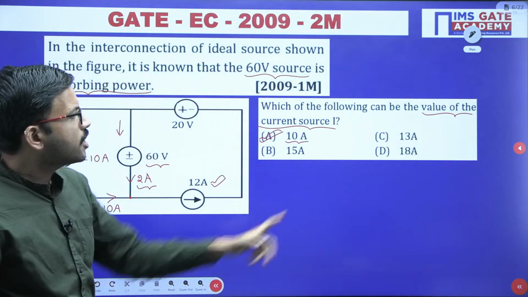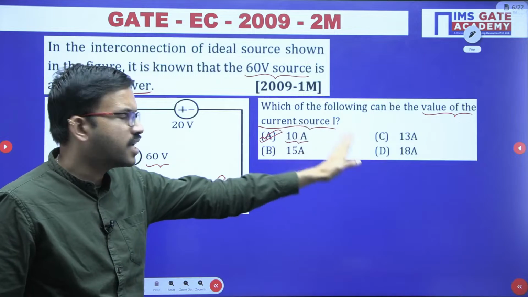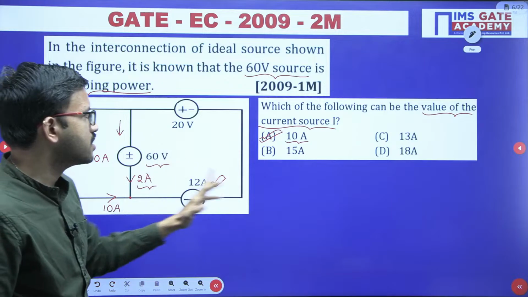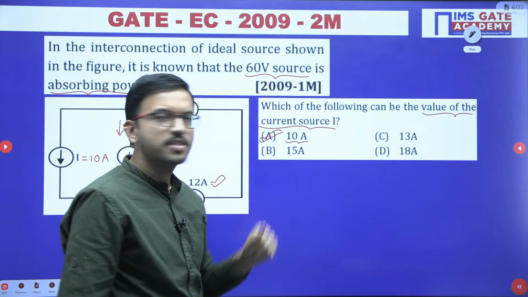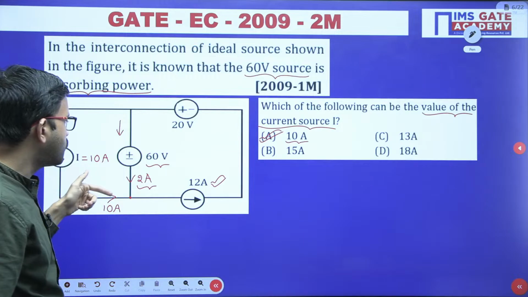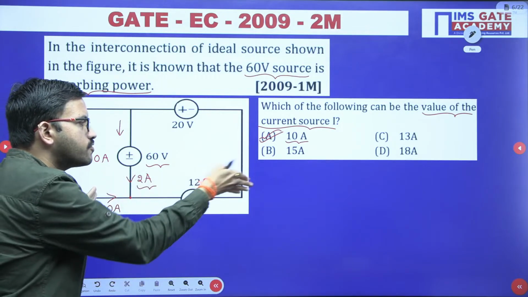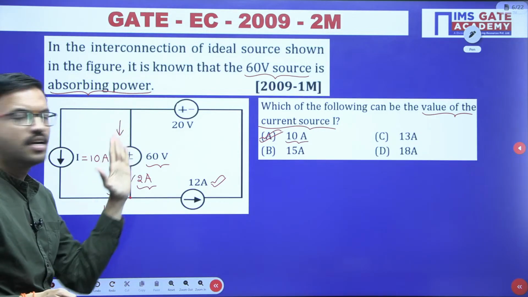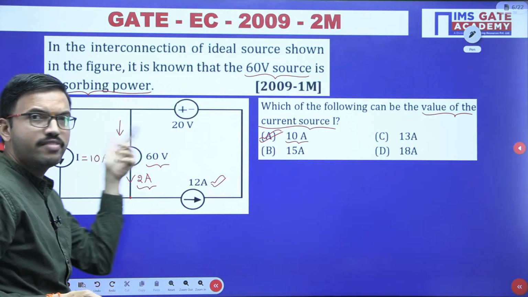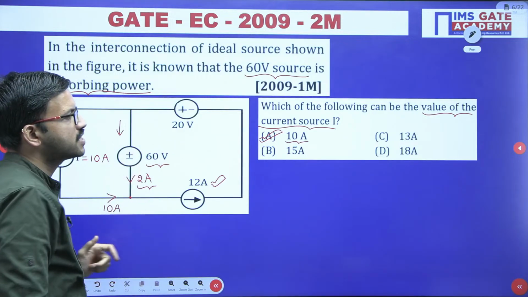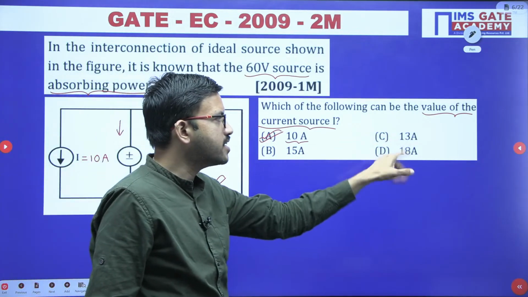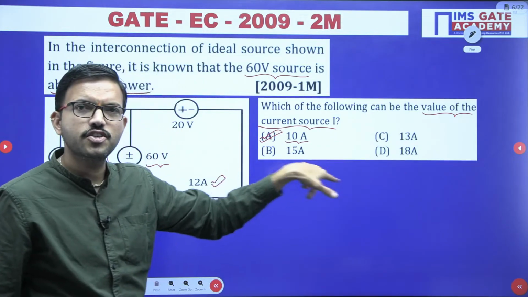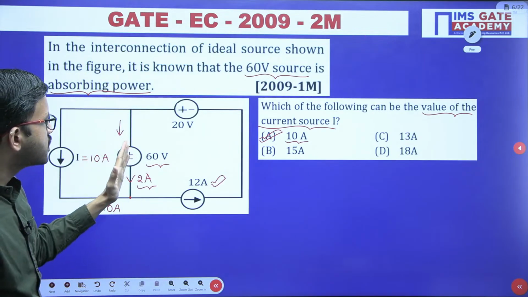Now you can verify with respect to option B, C or D: the current direction will come upward. For easy understanding, suppose I is 15 ampere. Out of 15 ampere, 12 ampere is flowing like this, and the other 3 ampere should flow in this branch in the upward direction. Since the current is flowing upward, it is delivering the power. Yes or no? Current leaves from the positive terminal. Similarly, you can consider 13 ampere or 18 ampere. For all the 3 choices other than option A, this 60 volt source is delivering the power.